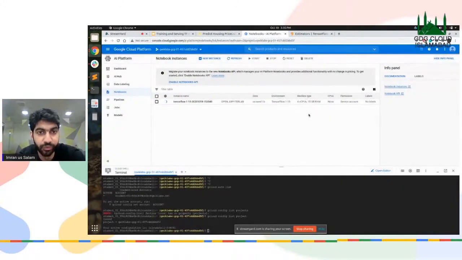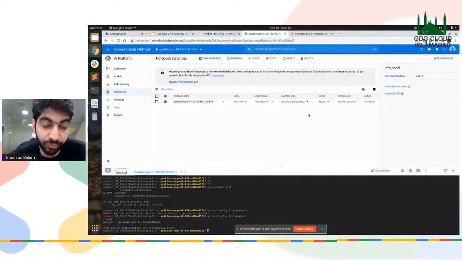We can use TensorFlow 2.0 as well, but there is a particular reason we're going to use TensorFlow 1.15. One reason is that the lab suggests that we use TensorFlow 1.15, and the other reason is that in TensorFlow 2.0 and 2.x, we usually use the Keras higher level API, but we're going to use the estimator API, and I have a reason for that as well. Once we see the code, I'll show you why we specifically use the estimator API instead of the Keras API.